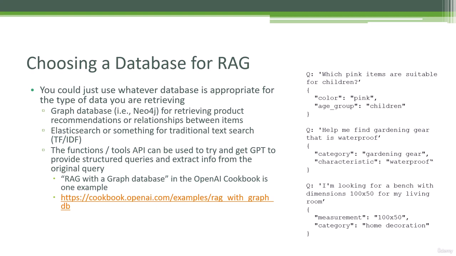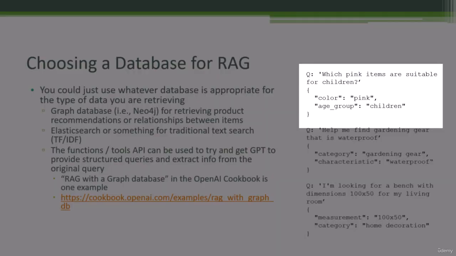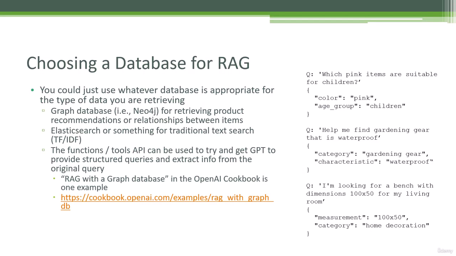So basically, we start off by saying, okay, OpenAI, here are some general rules on how to create structured data requests from a given question that I see. If I give it this really long system prompt that says, look for these kinds of words, look for these types of things in the question, and I want you to structure it in this way, you can actually get it to create structured data like this. For example, if someone says which pink items are suitable for children, it might be able to automatically produce this structured little JSON snippet that says color pink, age group children. So if you give it enough specific instructions, it can actually structure that for you.